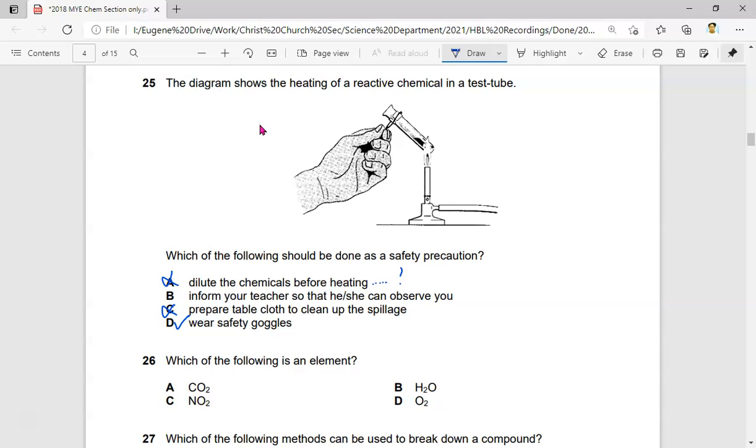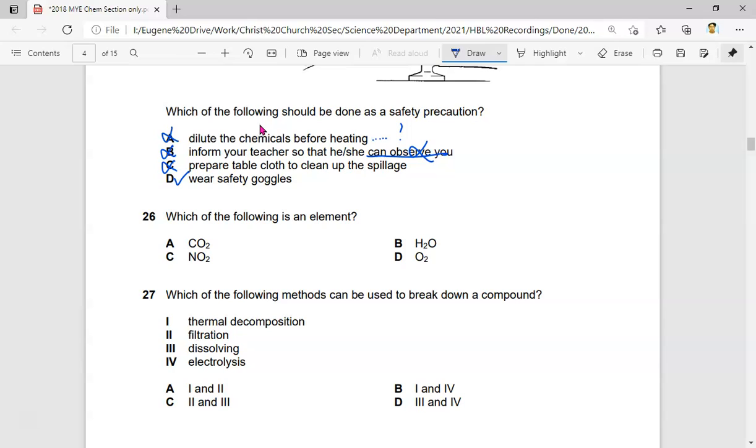Inform your teacher to know whether you're doing it right or wrong. Yeah, that's possible. Okay, but inform the teacher so that he and she can observe you. No, this is not really a safety precaution, unless you are very, very unsure. That's what informing your teachers and checking in on how to go about doing it is for, instead of observing. Okay, so the answer for this is D, wear safety goggles.